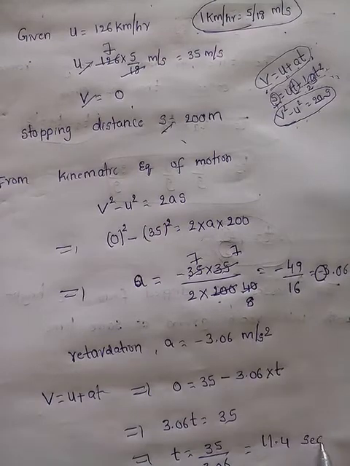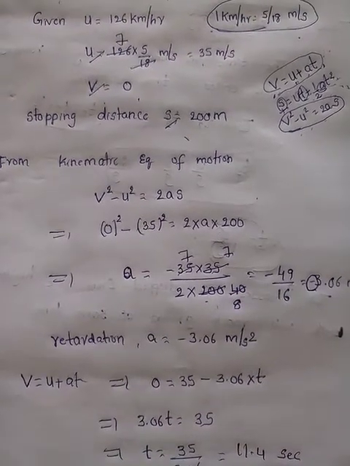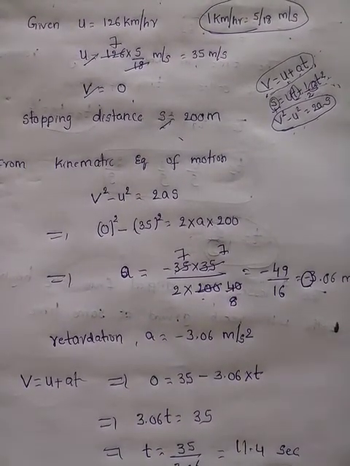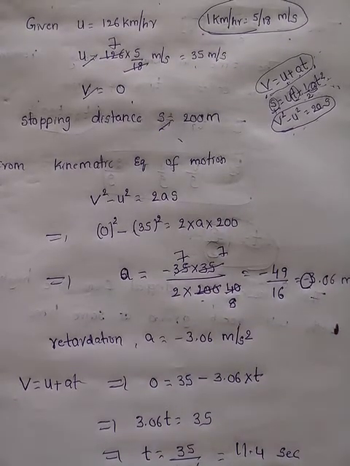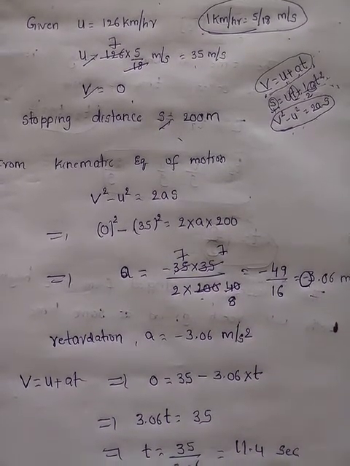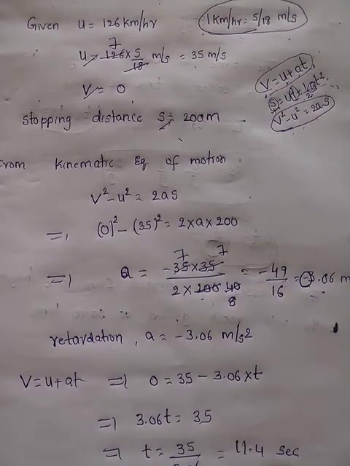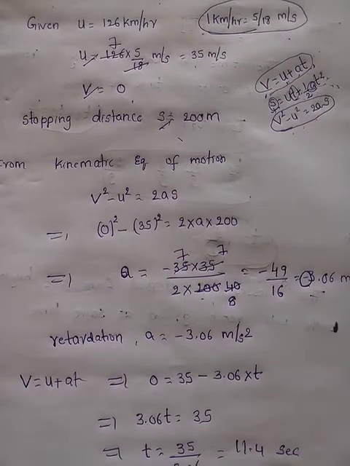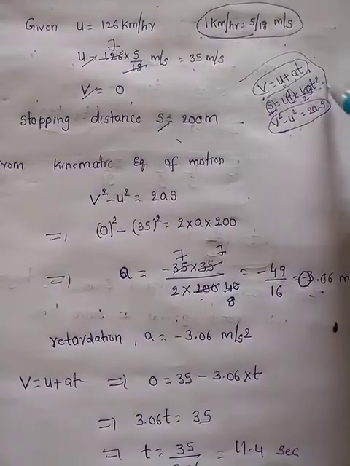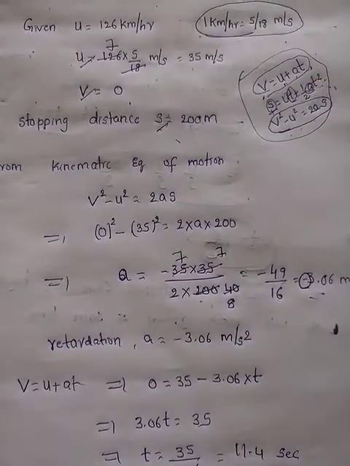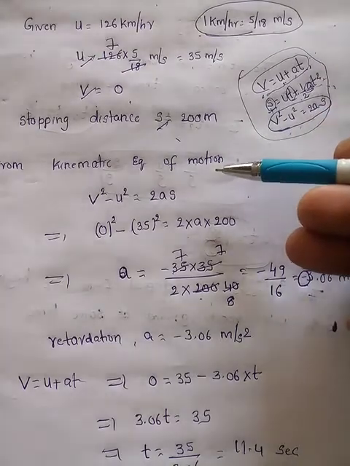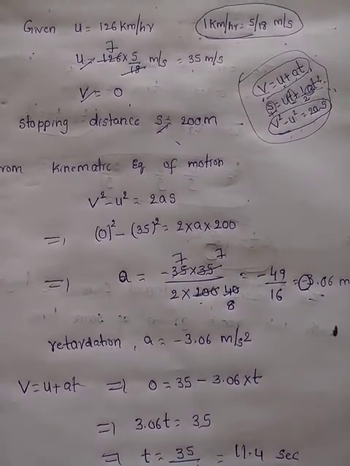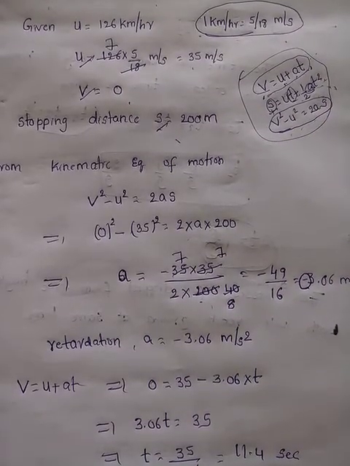So the time taken to stop is 11.4 seconds, and the acceleration or retardation of the car is what? Minus 3.06 meter per second square. So this is the way to calculate retardation and time taken. And considering the conditions, we should know which equation we have to apply. I can write directly here, but you should think which equation we have to substitute.